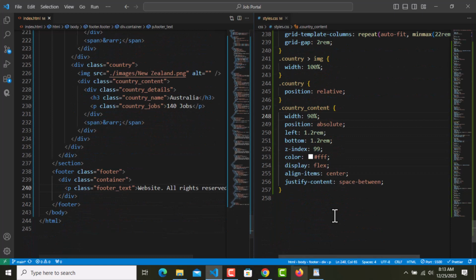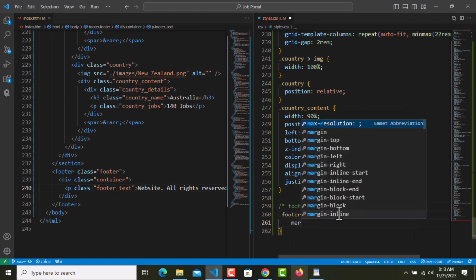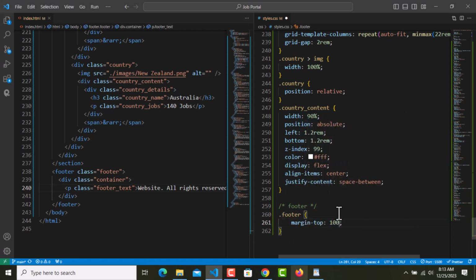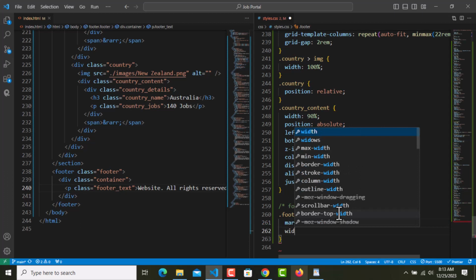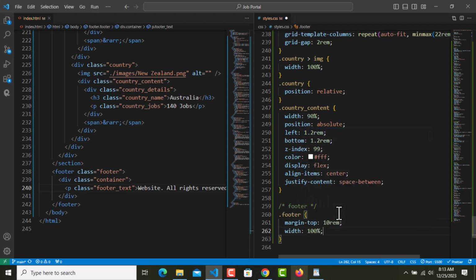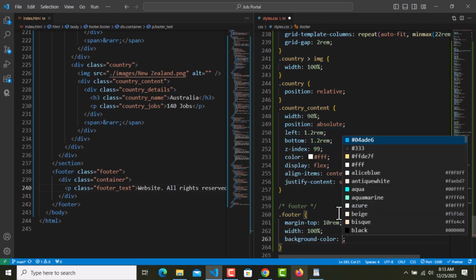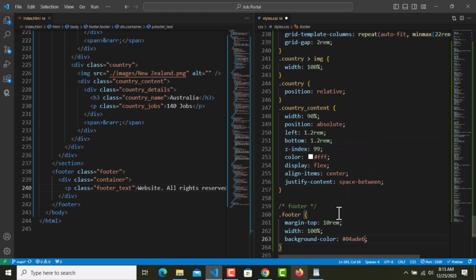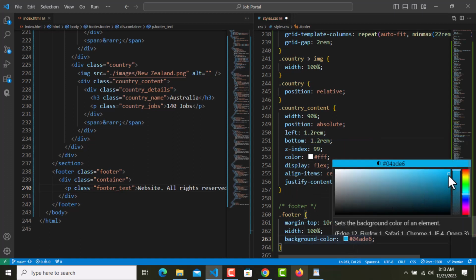So I'm gonna go and add a comment of footer and dot footer. First of all, we need margin top of 100 pixels, so 10 rem. Footer will have width of 100%, background color of, let's choose from this one, so very dark one, this one.